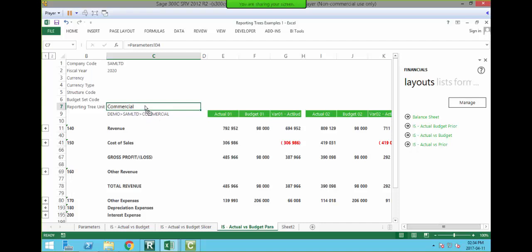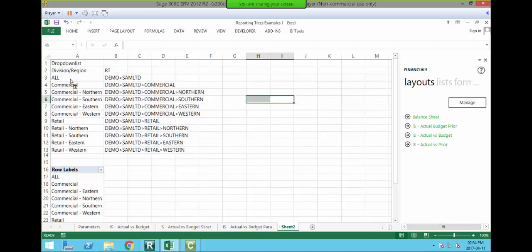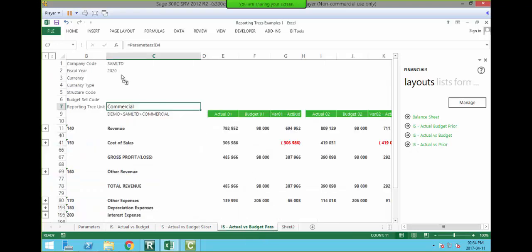If you're setting up your text, it needs to be identical to what you've set up your drop down list to be over here, because you remember we're using a VLOOKUP to look at this particular list and pull back the reporting tree. So that's a way to actually pull a particular reporting tree into the report.